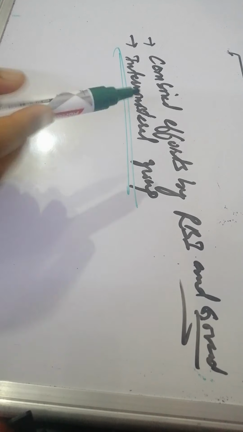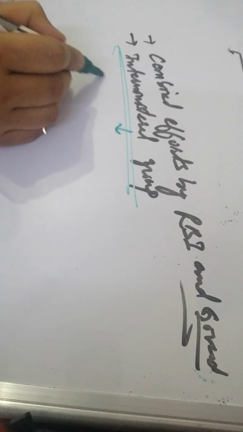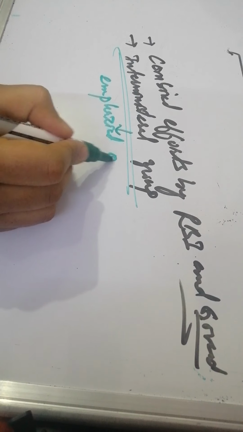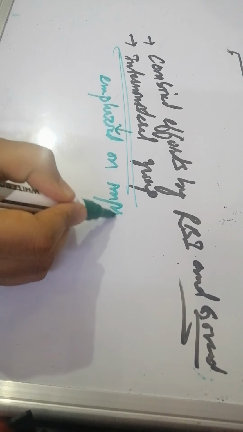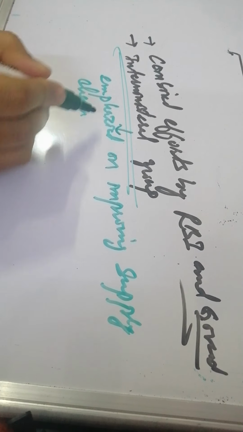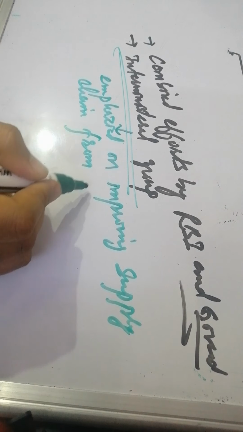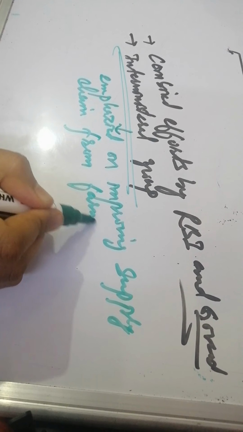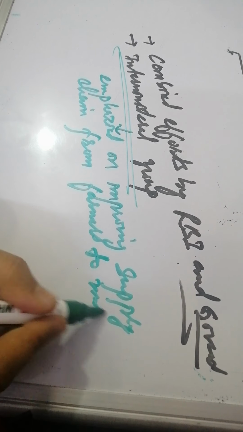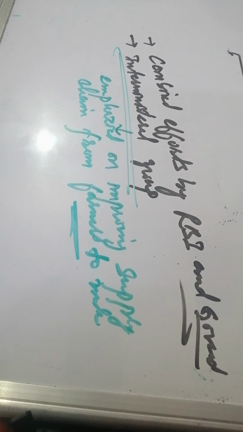Most of the time the interministerial group emphasizes improving the supply chain from farmers to the market.